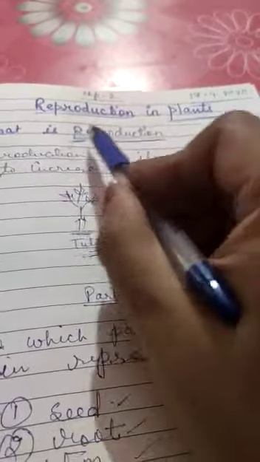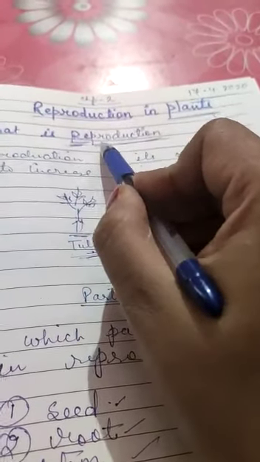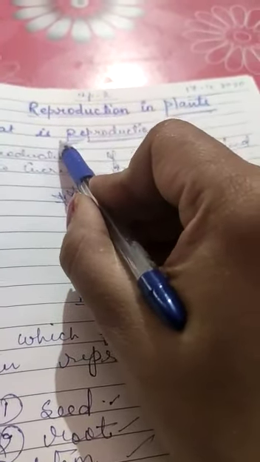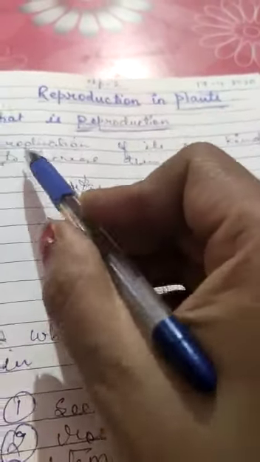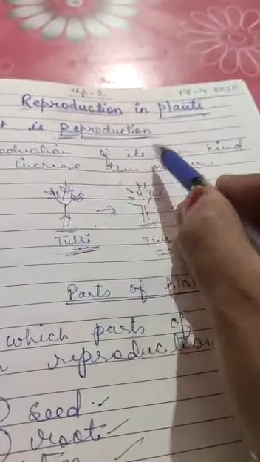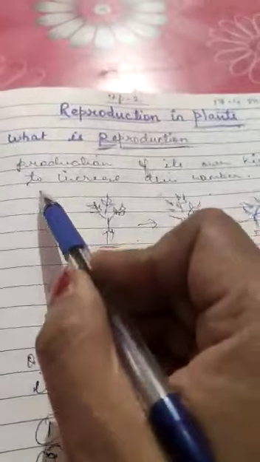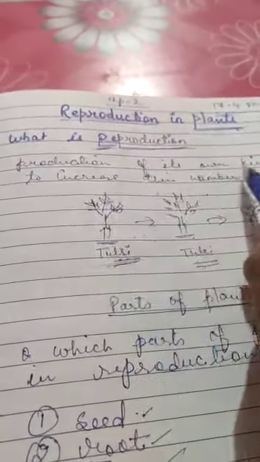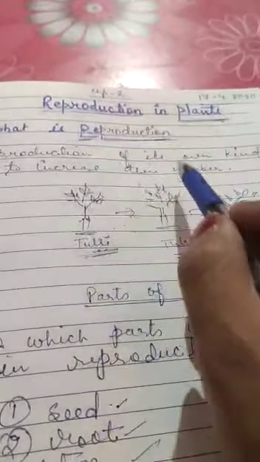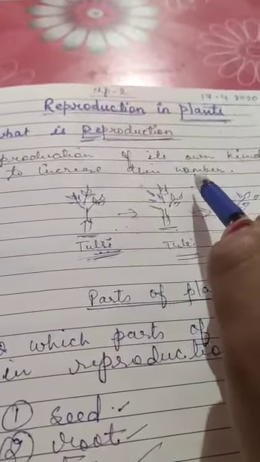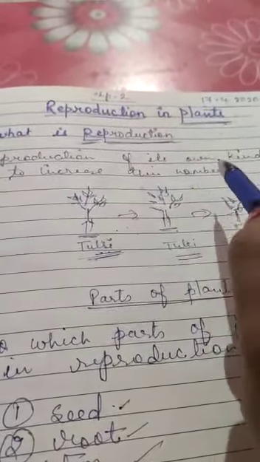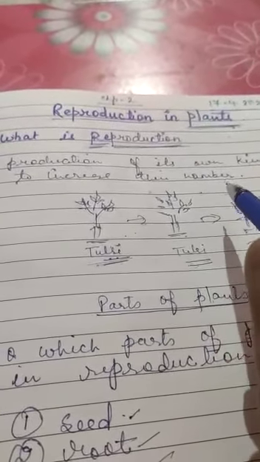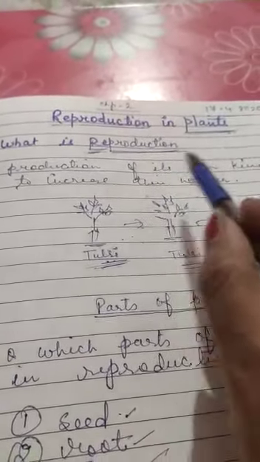Then production of anything in a cycling way. Production of its own kind to increase their number. अपने ही तरह के बहुत सारे चीज़ों को, सिमिलर दिखने वाली चीज़ों को प्रोडक्शन करना, that is production.